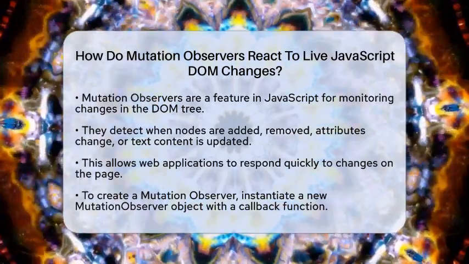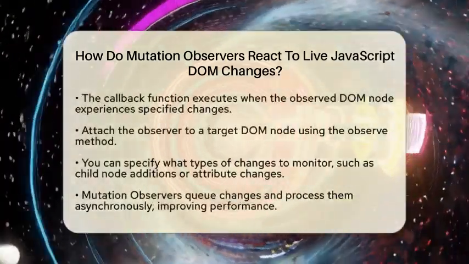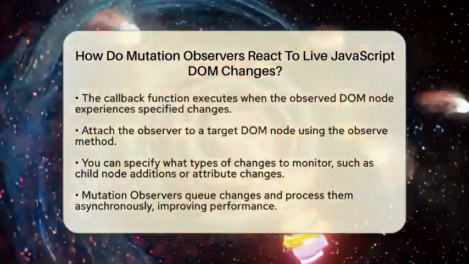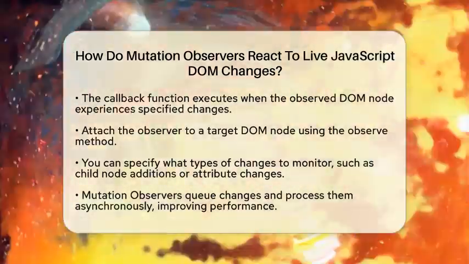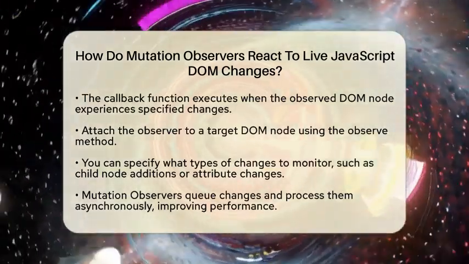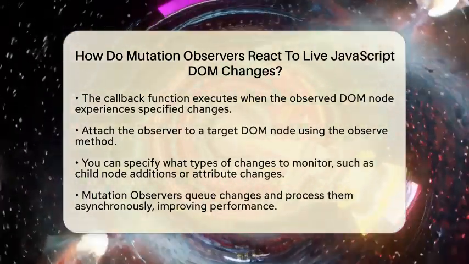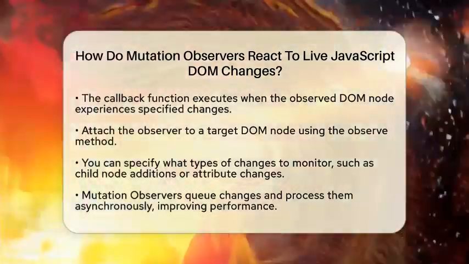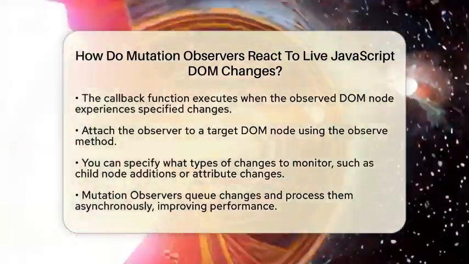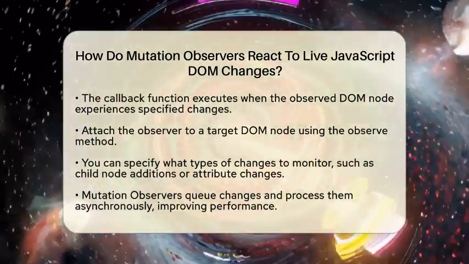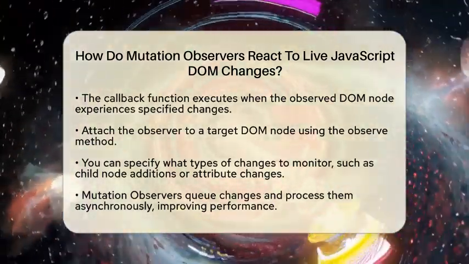To create a Mutation Observer, you start by making a new Mutation Observer object and providing it with a callback function. This callback function is what gets executed whenever the observed DOM node or subtree experiences changes that match what you want to track. You then attach this observer to a specific target DOM node using the observe method. Here, you can specify what types of changes you want to monitor, such as additions or removals of child nodes, changes to attributes, or modifications to character data.